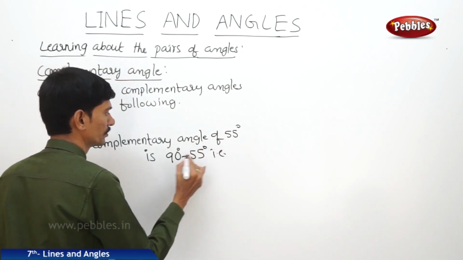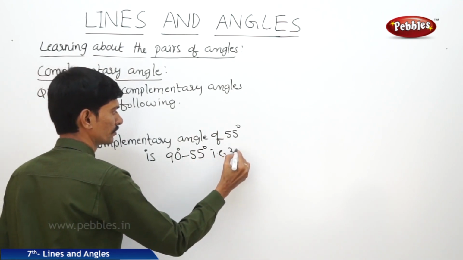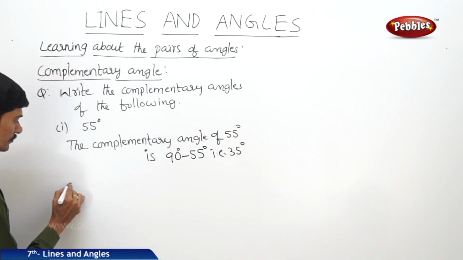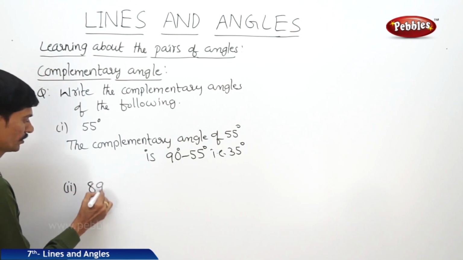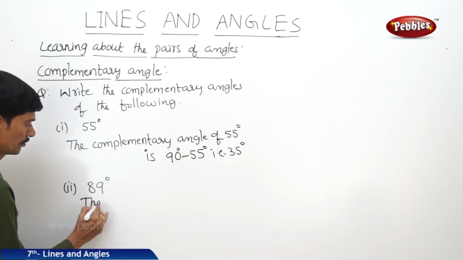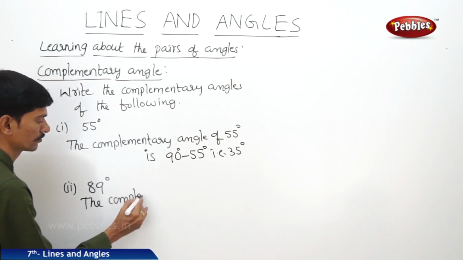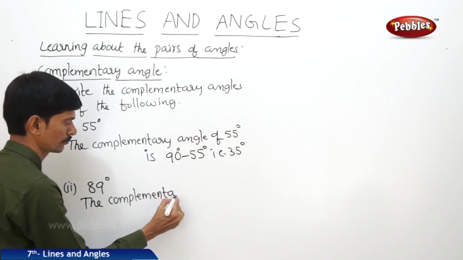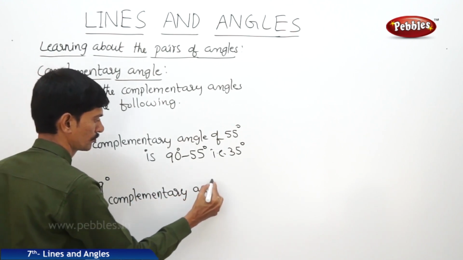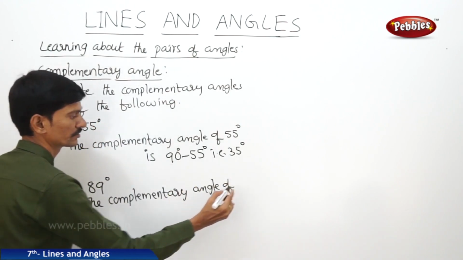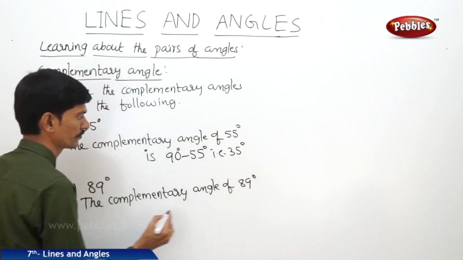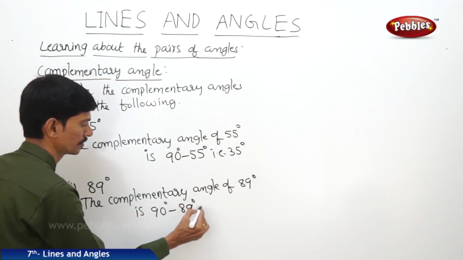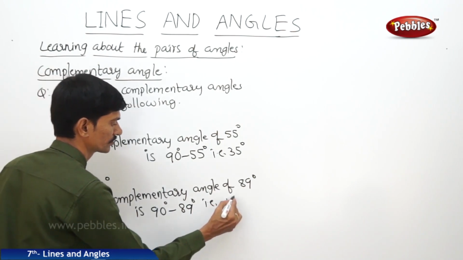So that is 35 degrees. And the second question, 89 degrees. The complementary angle of 89 degrees is 90 degrees minus 89 degrees, that is 11 degrees.